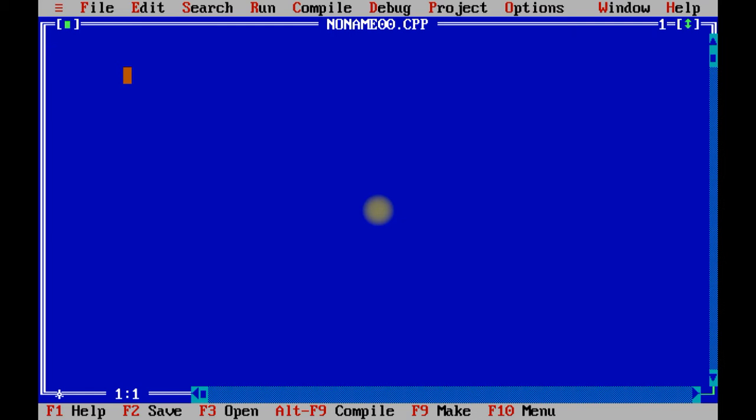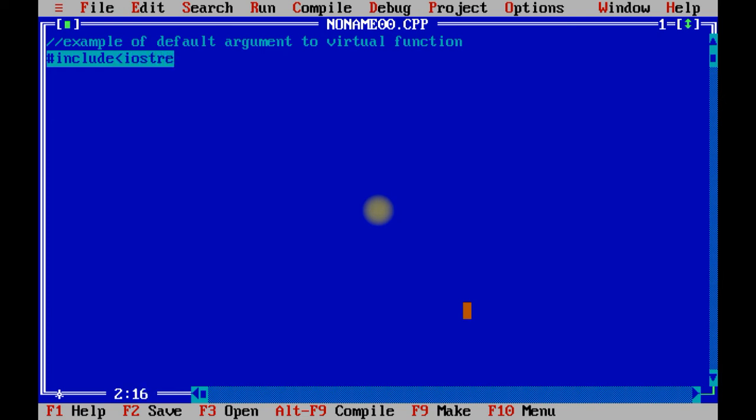Now let us give the comment line first. This is an example which represents default argument in virtual function. So, example of default argument to virtual function. Now we are going to include two header files, iostream.h and conio.h.